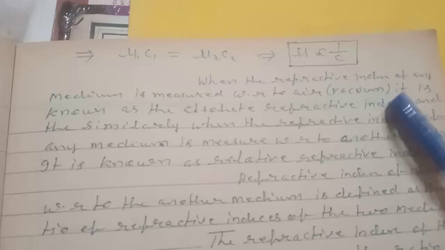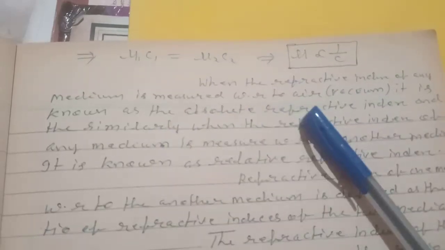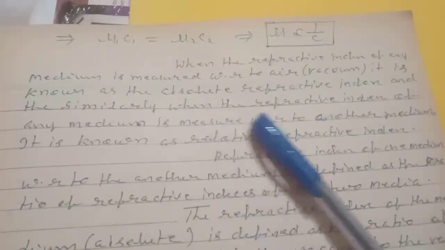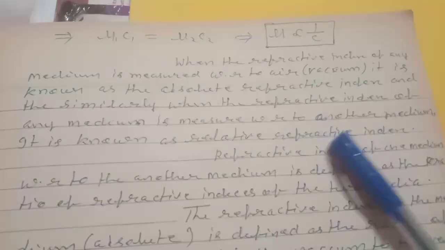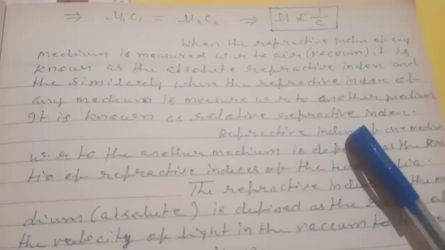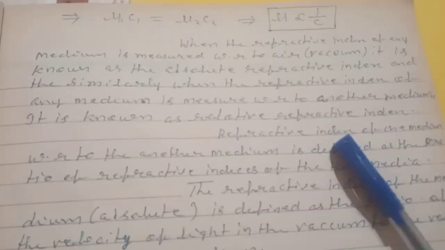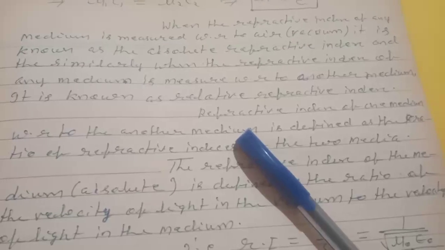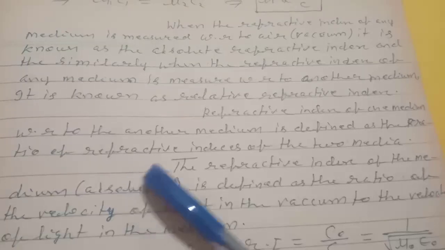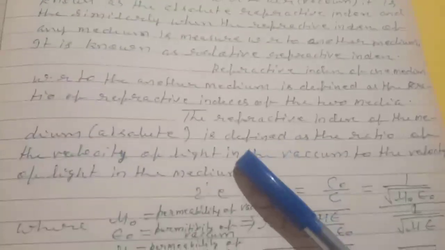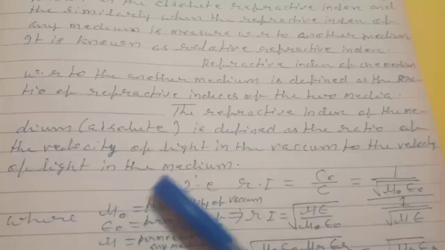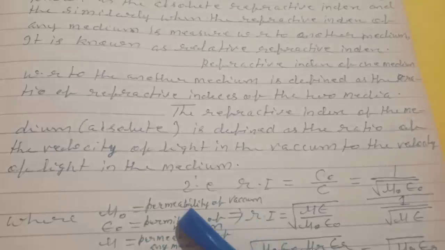When the refractive index of any medium is measured with respect to a vacuum, it is known as the absolute refractive index. And similarly, when the refractive index of any medium is measured with respect to another medium, it is known as the refractive index of that medium. Refractive index of one medium with respect to another medium is defined as the ratio of the refractive indexes of the two media. The absolute refractive index of the medium is defined as the ratio of the velocity of light in the vacuum to the velocity of light in the medium.